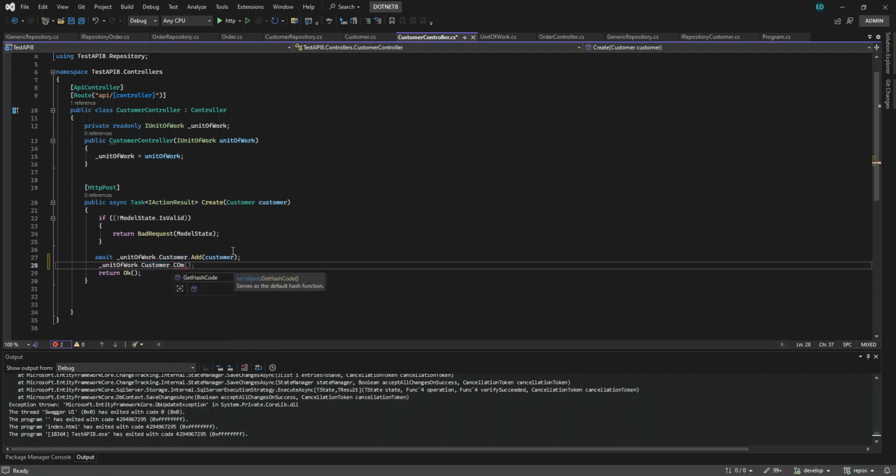Customer config. Why is config not accessible?